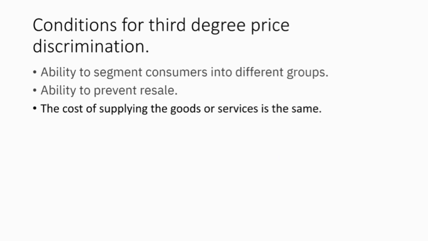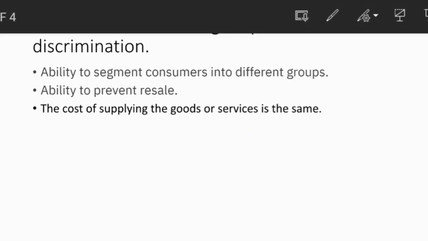There are three conditions for third degree price discrimination. First of all, the firm must be able to identify and segment consumers into different groups. The next point is the ability to prevent resale. Otherwise they have a chance to resell. The senior customer should not be able to buy a cheap ticket and then sell it on to an adult. The cost of supplying the goods or services is the same for all the segments of people in the market.